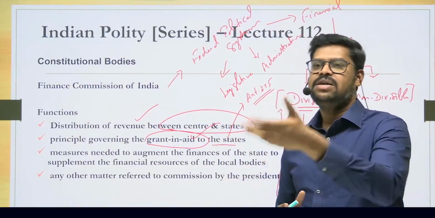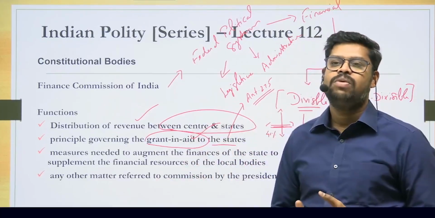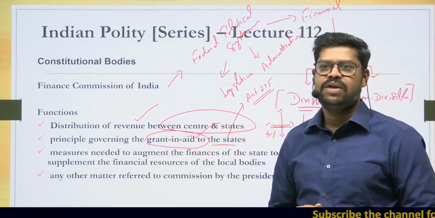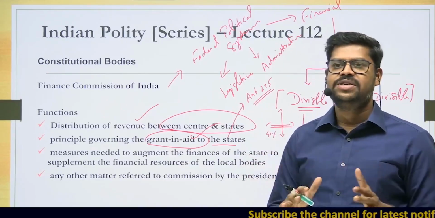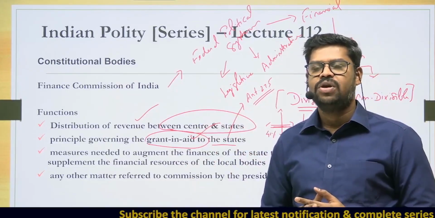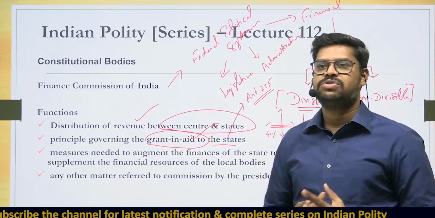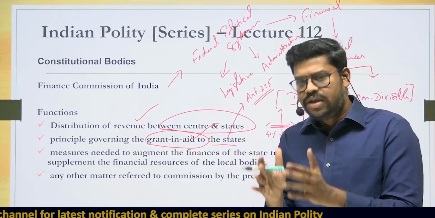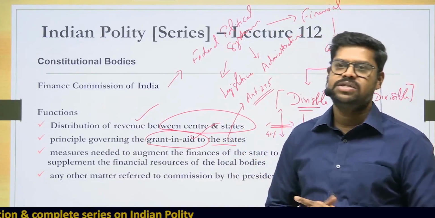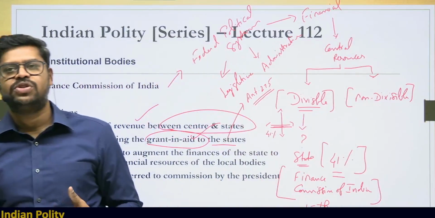So, to that extent, the Union Finance Commission gives recommendations to the state as to how they shall mobilize more resources. But this is strictly in line with the recommendation given by the State Finance Commission. Already for every state, there is a State Finance Commission. The State Finance Commission will give recommendations in this particular regard. On a similar line, upon the report of the State Finance Commission, the Union Finance Commission will also make a recommendation strictly to improve the financial resources of the local bodies, that is the panchayats and the municipalities in that particular state. So these are all direct functions that are given in the Constitution itself.